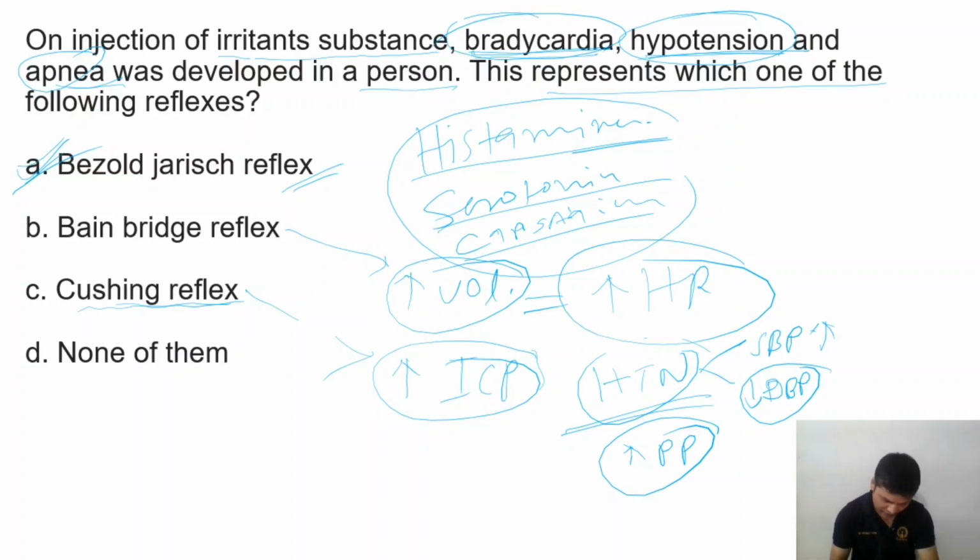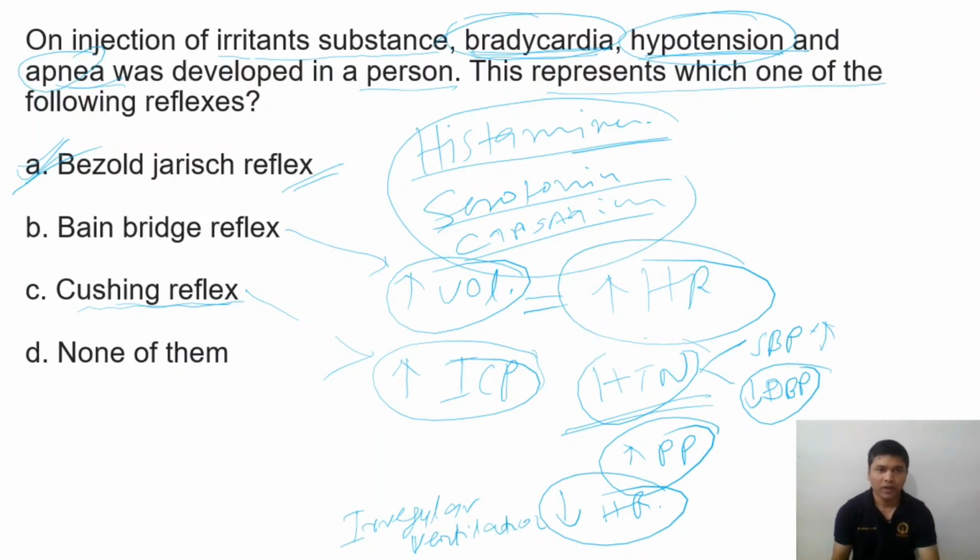At the same time, heart rate will decrease. So increased blood pressure and decreased heart rate, and ventilation is sometimes irregular, sometimes increased or decreased. So we say irregular breathing pattern, irregular ventilation.